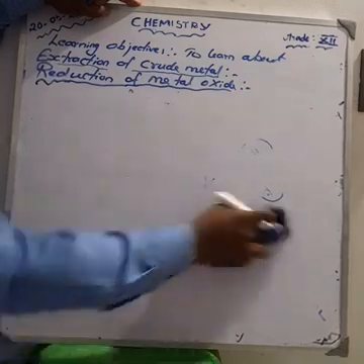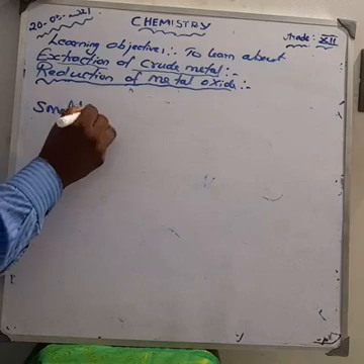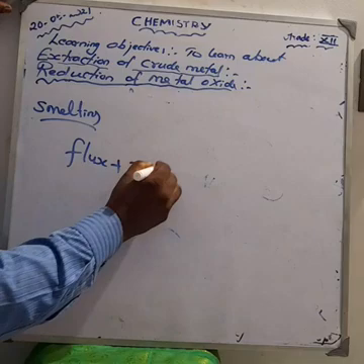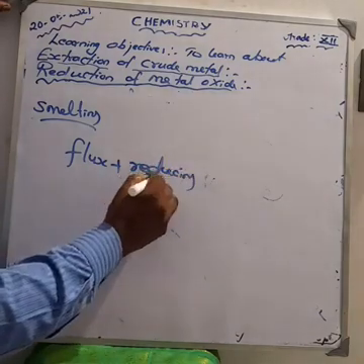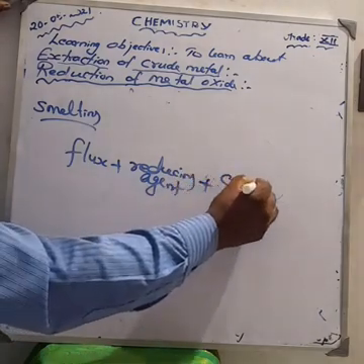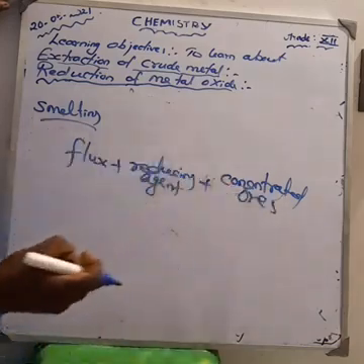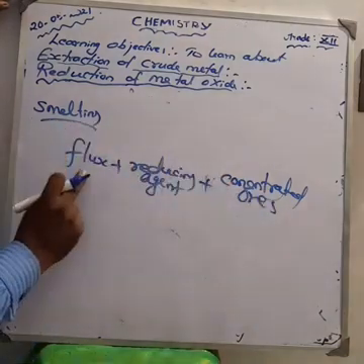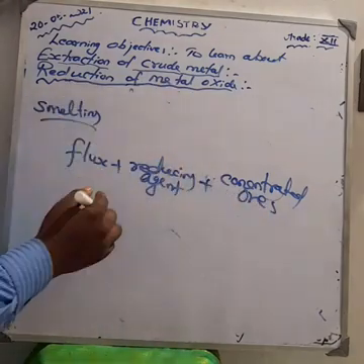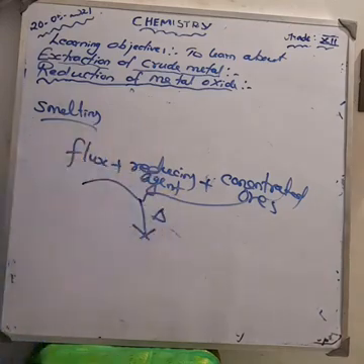Smelting. What is smelting? In this method, we are taking a flux, a reducing agent, and also the concentrated ore. This mixture is melted by heating at an elevated temperature.